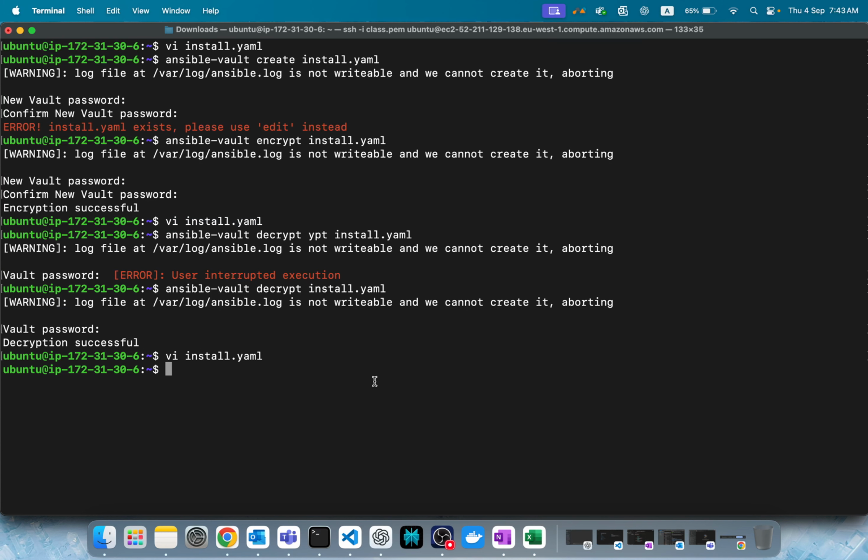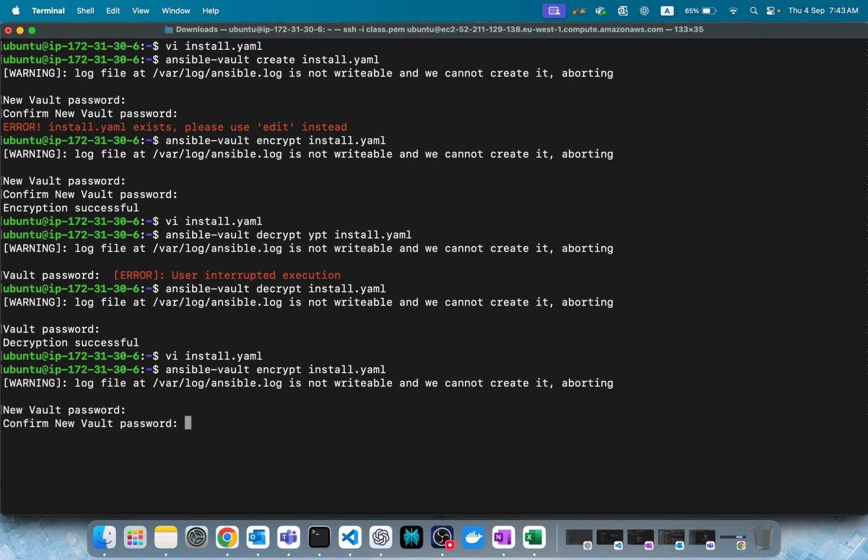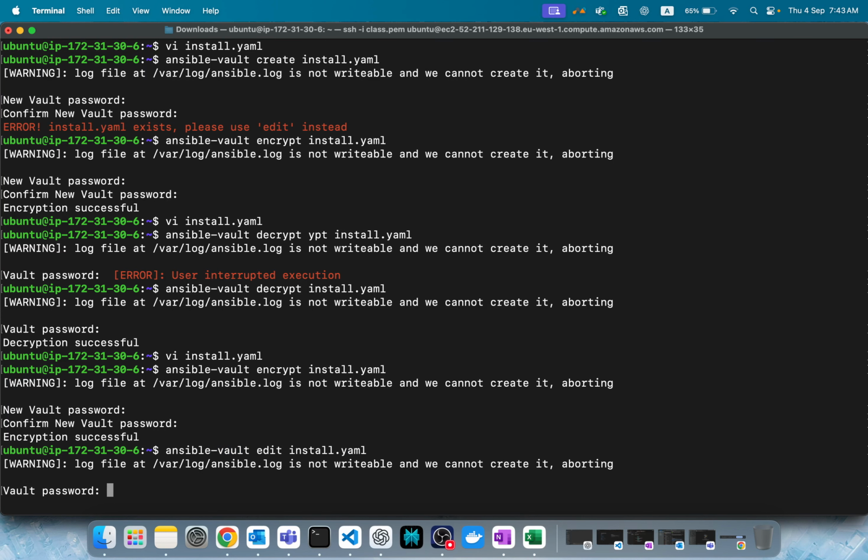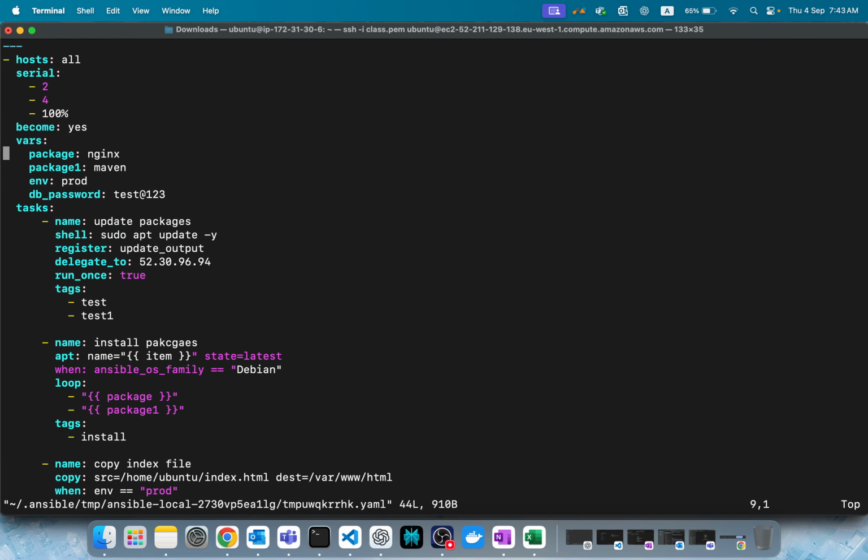How do I access it when it's encrypted? Let's encrypt again. How do I access it? There is the ansible-vault edit option. Vault edit. Observe here. Enter the password. Then you can see the content. See like that. Cool, right? Like that.